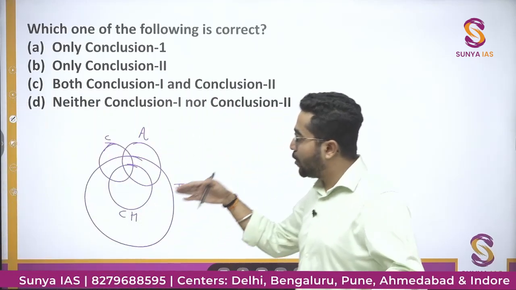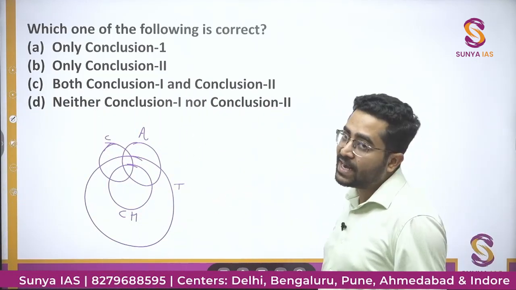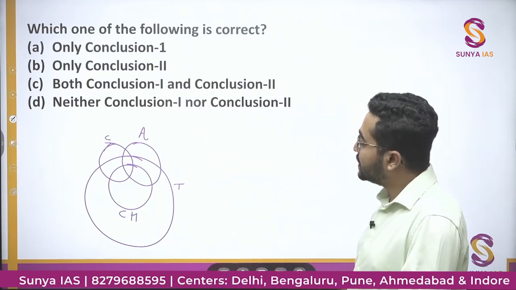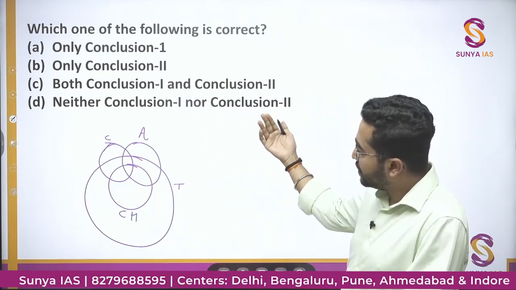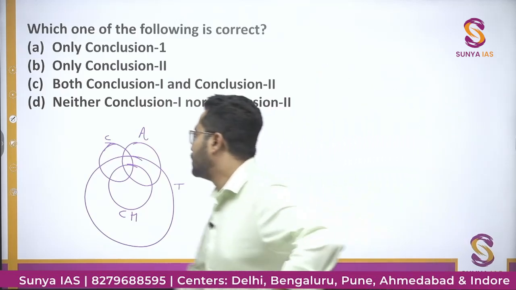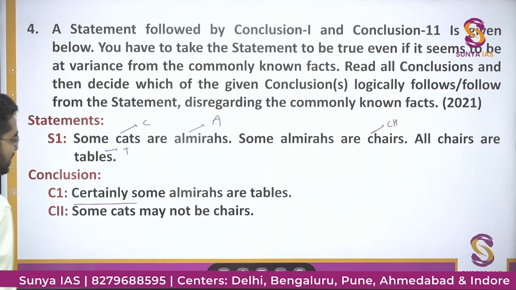Now I will see the option and we will try to negate the options. And then also if any option remains, तो हम क्या करेंगे, हम उसको फिर से एक Venn diagram बनाने की कोशिश करेंगे, तो जो भी हम negate कर सकते हैं उसको negate कर लेते हैं.